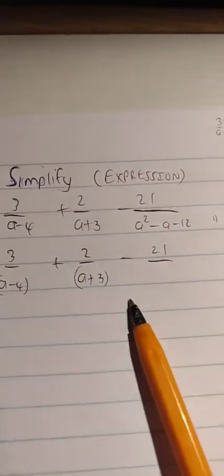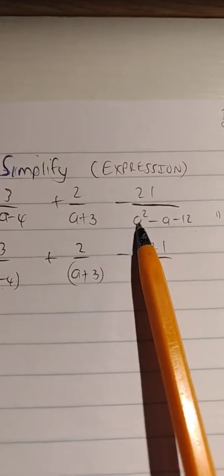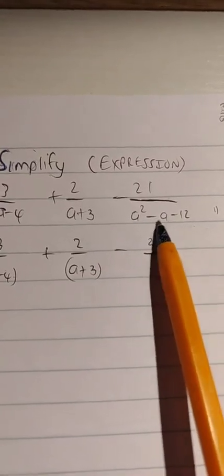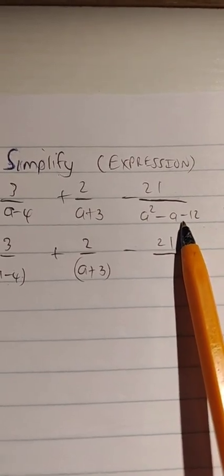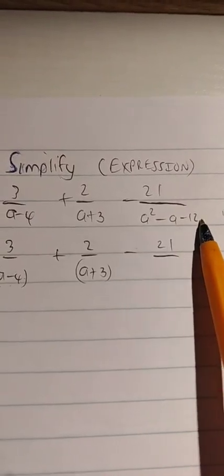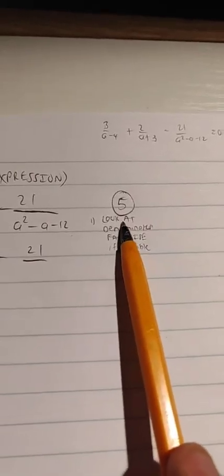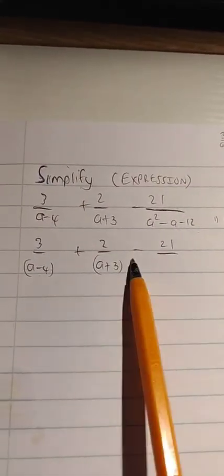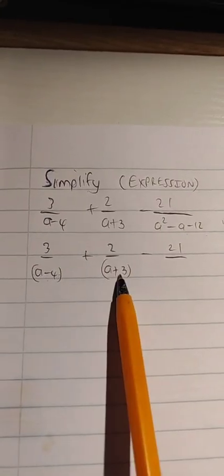All right, back to the simplification. What do we see here with this denominator? A squared minus a minus 12. Yes, thank you. A quadratic trinomial. So therefore that means we can factorize this, because we said the first step is to look at the denominator and factorize if possible. So we've done that there, we've put those in brackets. Now we can do that there.